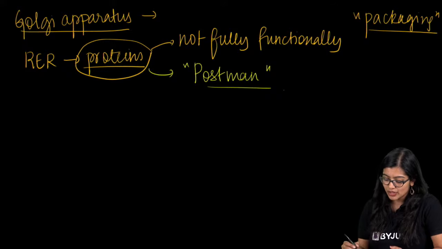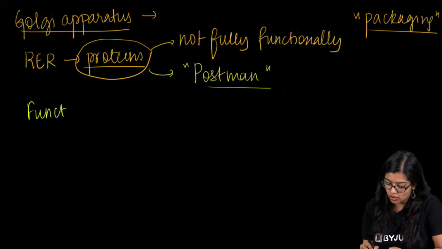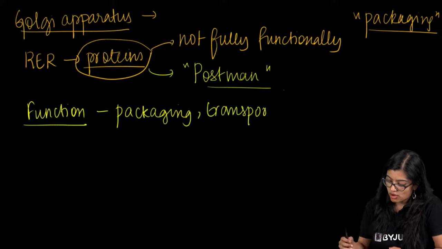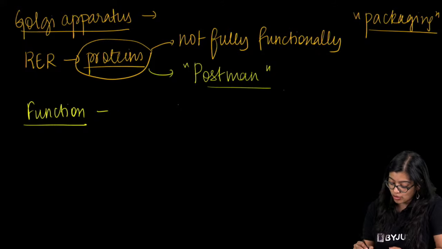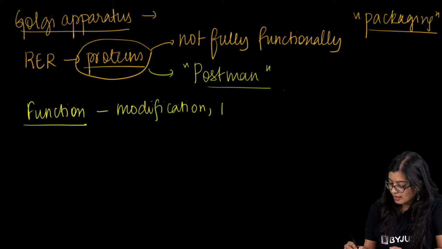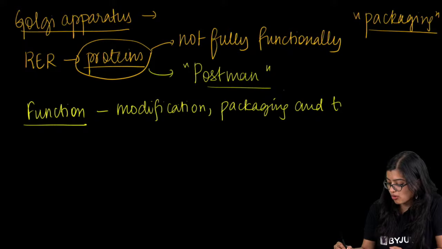That is why, right? So what is the function of Golgi? Function is packaging, transport, or I will say modification. I want to write it in order. So it is modification, packaging, and transport, right? This is the function of it.